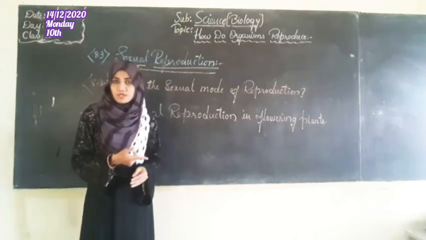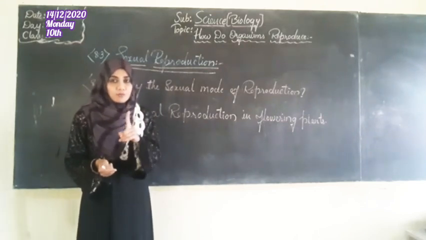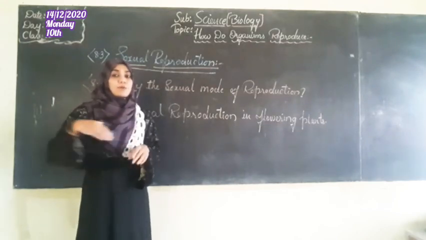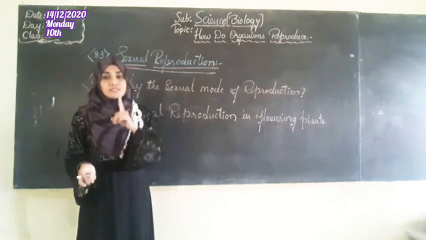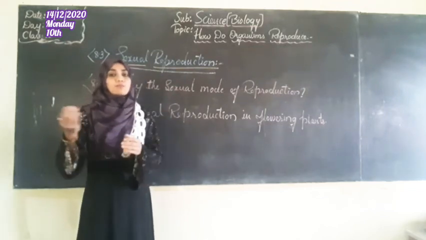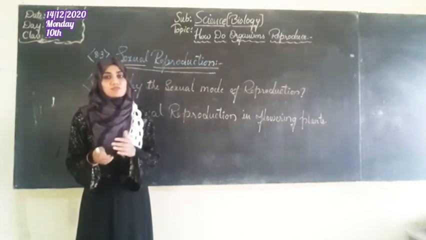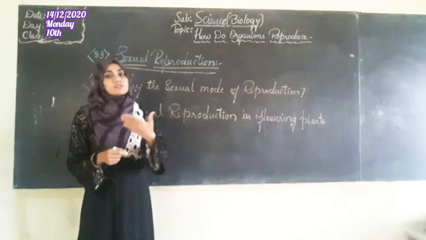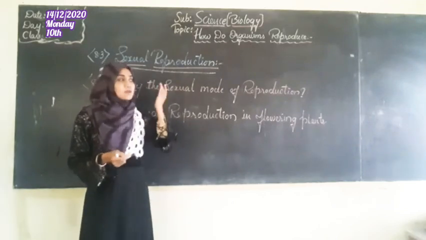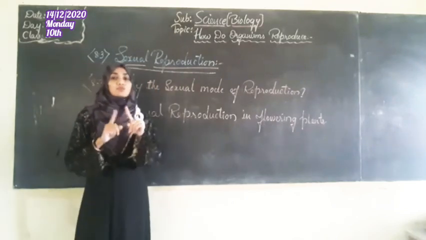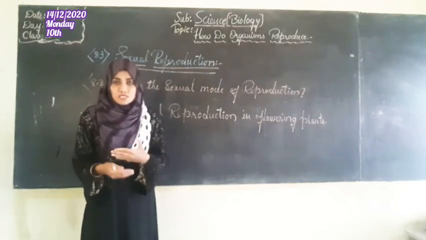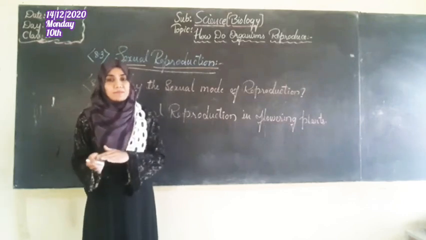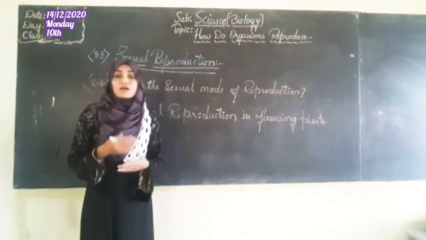In asexual reproduction, we saw that only one single parent gives birth to the young one. There is no separate male and female. Whereas sexual reproduction involves two different individuals fusing together to give birth to their young ones. Here the male gametes get fused with the female gametes.